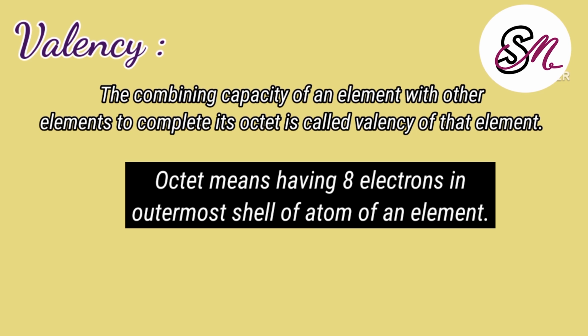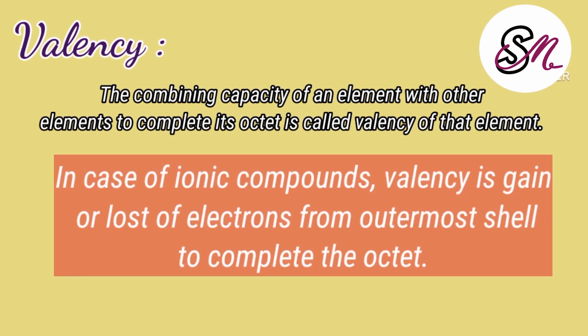In the case of ionic compounds, valency is the gain or loss of electrons from the outermost shell. What are ionic compounds? Ionic compounds वो compounds हैं जिसमें एक एलिमेंट अपना इलेक्ट्रॉन दूसरे को दे देता है. There is a complete transfer. एक एलिमेंट दूसरे एलिमेंट को अपना इलेक्ट्रॉन दे देता है to complete their octet. For example, in the case of NaCl, sodium gives the electron to the Cl. That is an ionic compound and in it valency is the gain or loss of electrons.